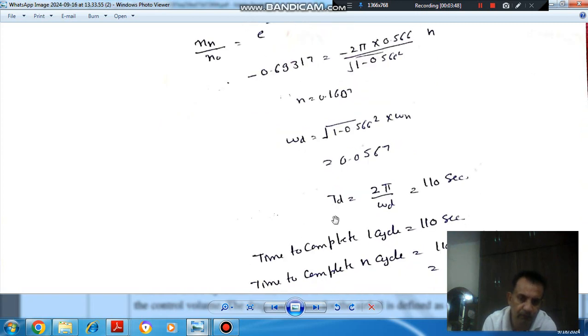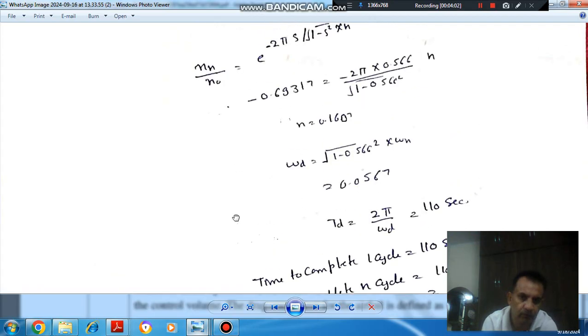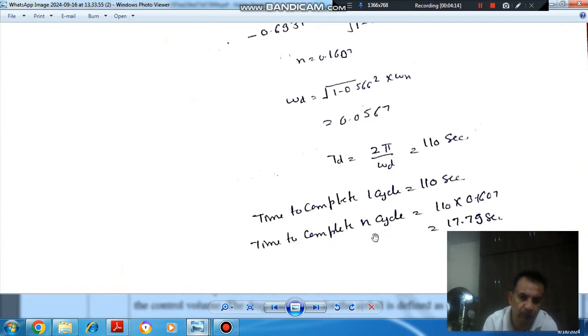So we can find out the time period for damped vibration also, 2 pi by omega d. So that will be 2 pi by this 0.0567, so that will be 110 seconds. So the time to complete one cycle is 110 seconds. So now we have n number of cycles, that is 0.1607 cycles for the amplitude to become half. So the time to complete n cycles is 110 into 0.1607, that is 17.79 seconds, which is the answer.